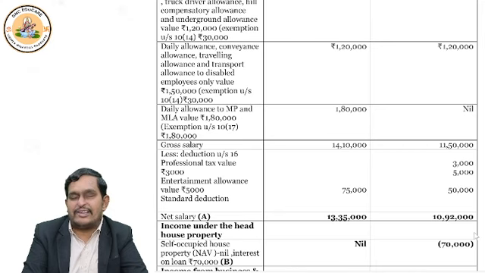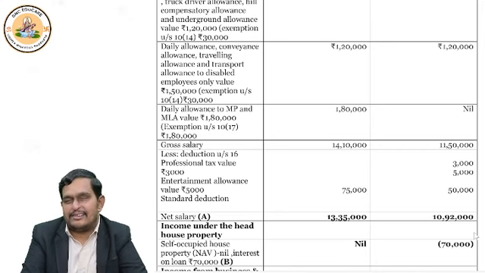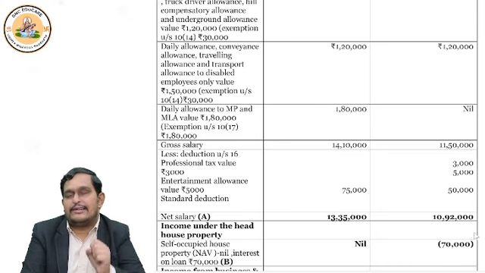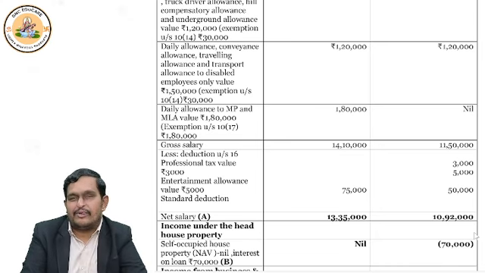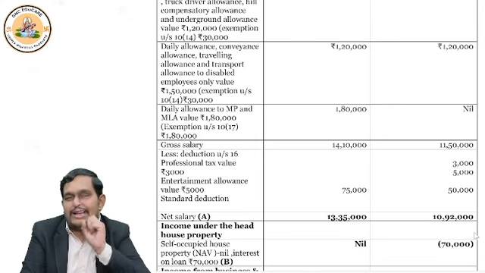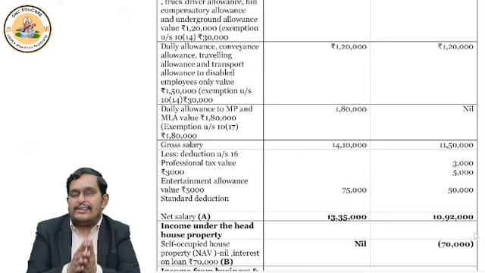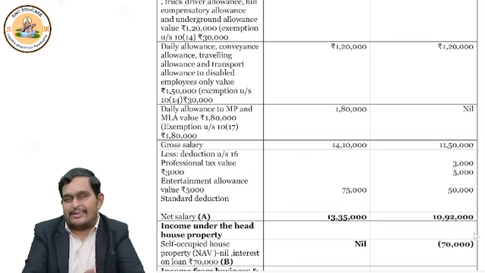Suppose you got 1,50,000 as allowance on any of these 4, and 30,000 is your deduction. So you can deduct this 30,000, and 1,50,000 minus 30,000, 1,20,000 will come. And 1,20,000 is taxable in both the cases.